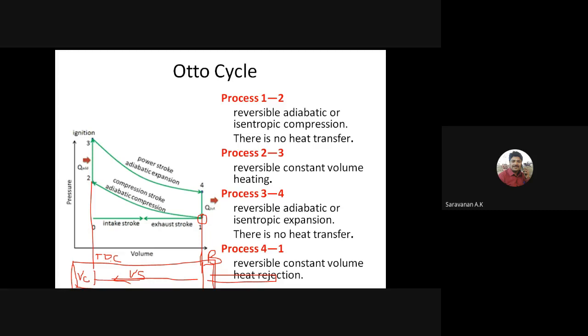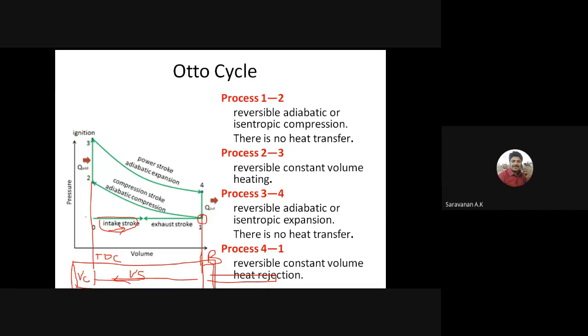So at point 1, the piston is in bottom dead center, and the air is trapped inside the cylinder. That is the end of the suction stroke. The piston moves upwards towards the top dead center with the valves remaining closed. That is the compression stroke.